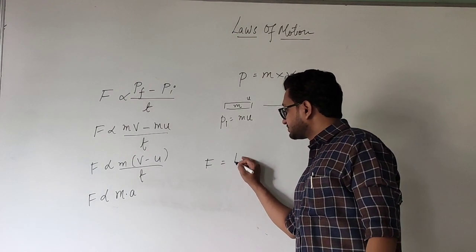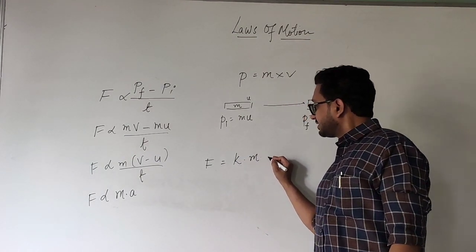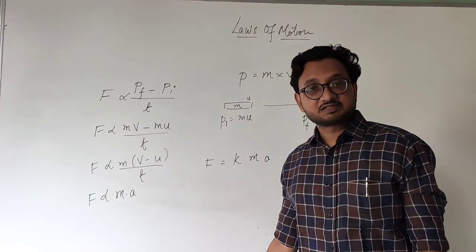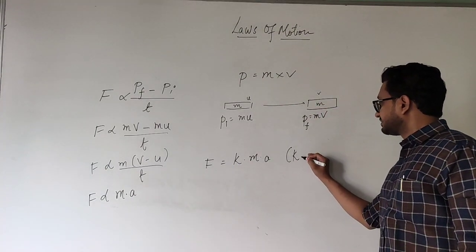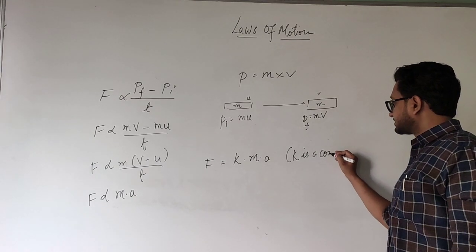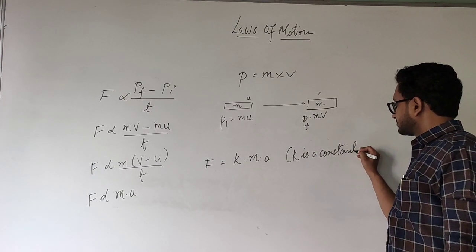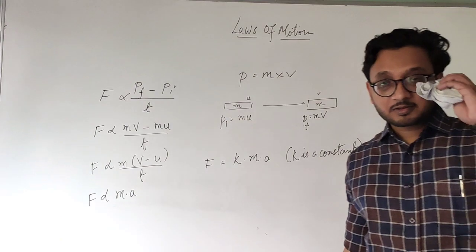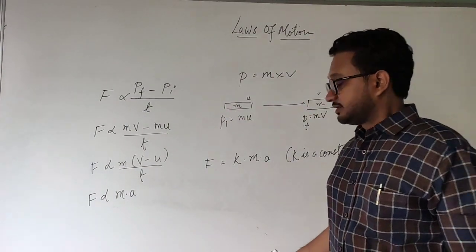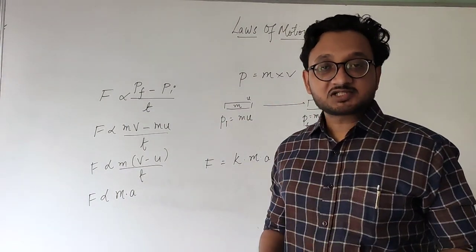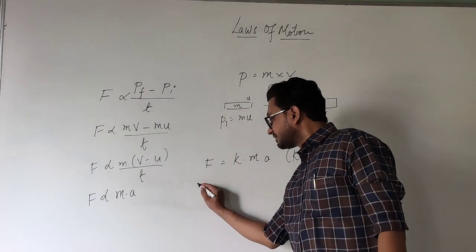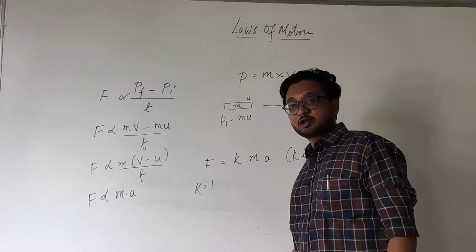So F is equal to K into m into a, where K is a constant.